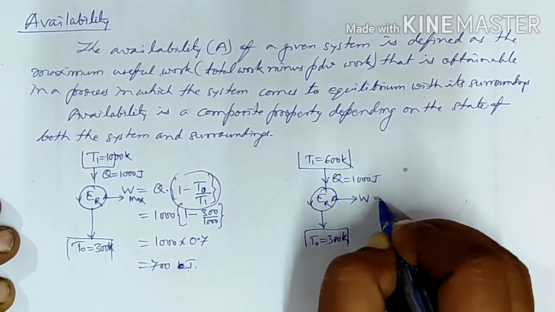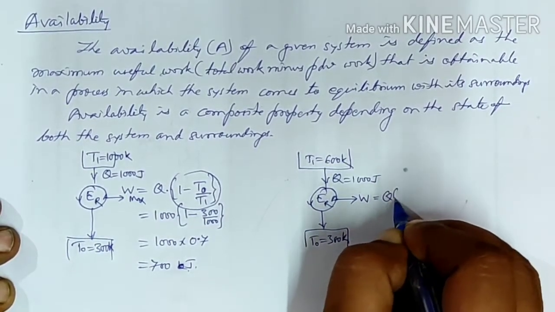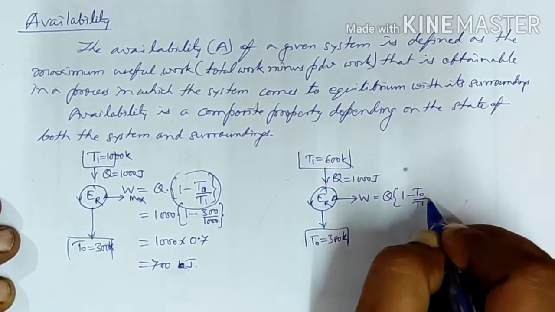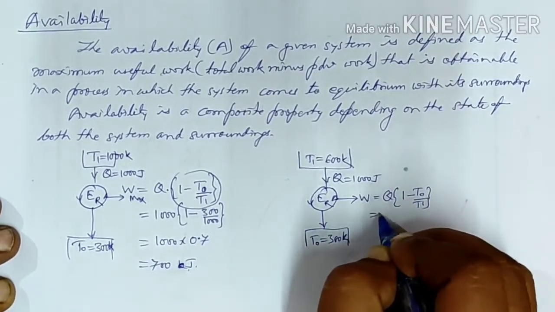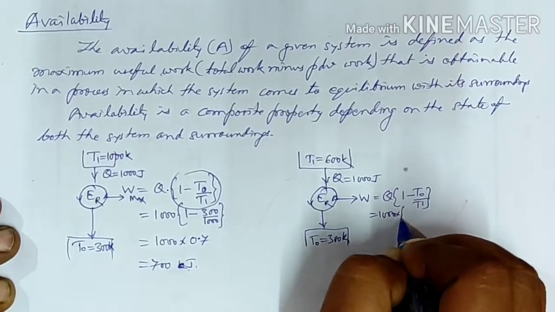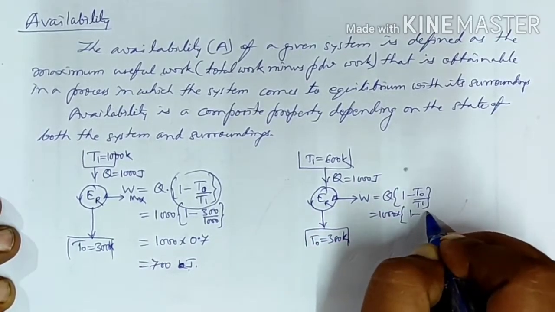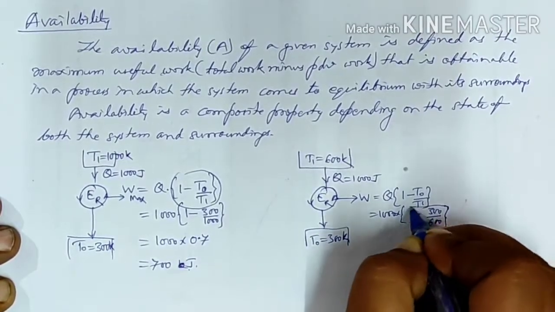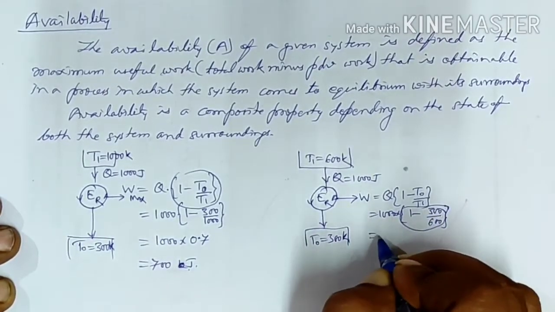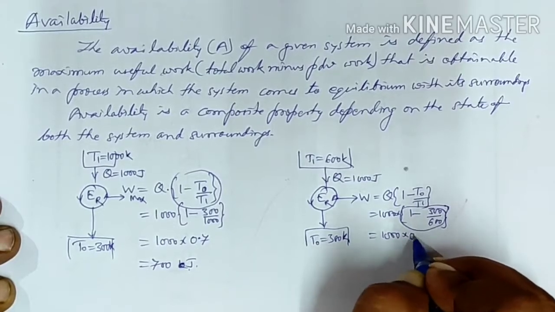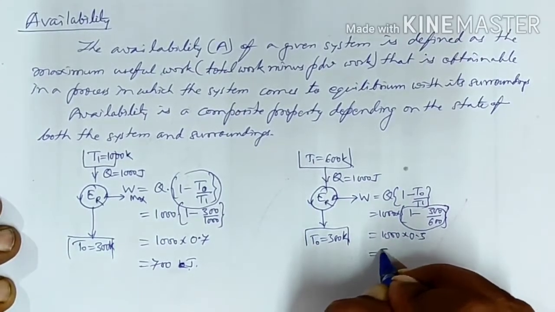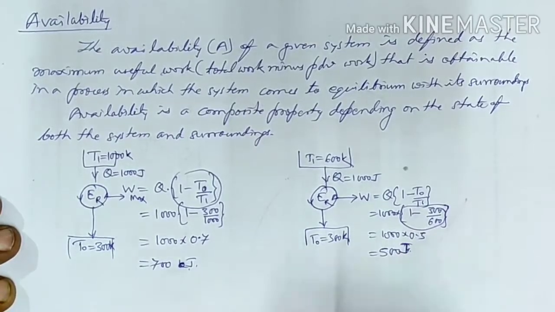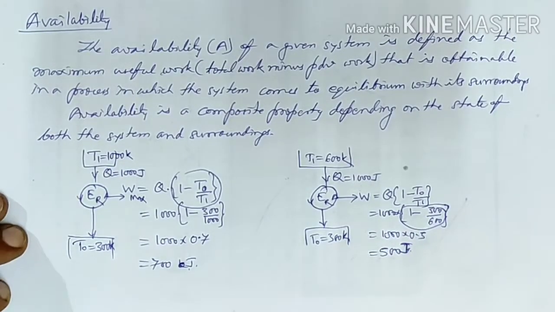So the work will be given as Q into 1 minus T0 upon T1. Here it will be 1000 into 1 minus 300 divided by 600, that is the efficiency. So it will be 1000 into 0.5, or 500 joules. So this much work we are going to get.